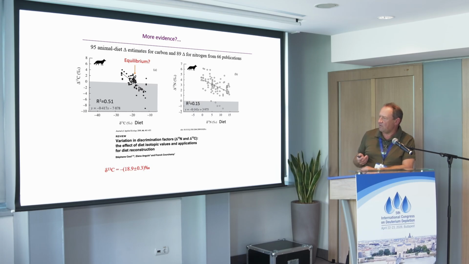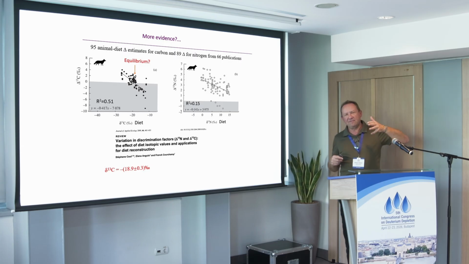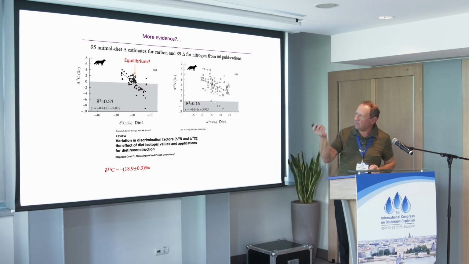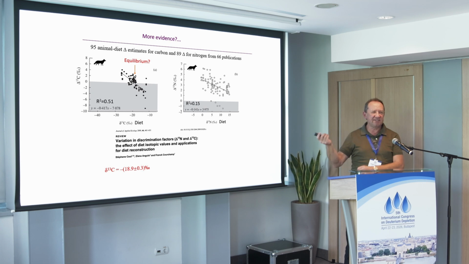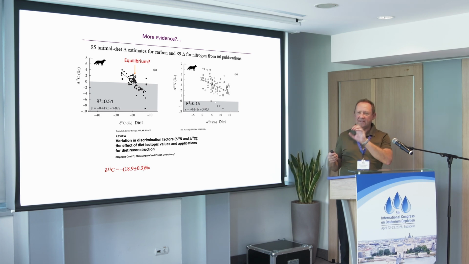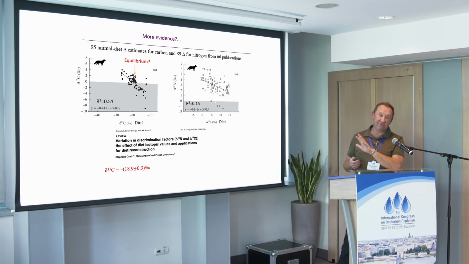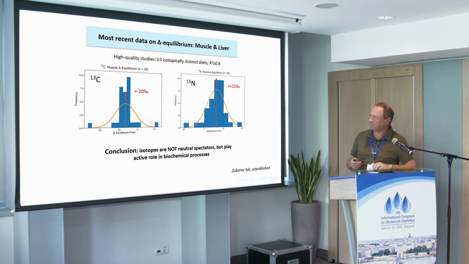The great review paper by Caut et al. looked at different dimensions, but also saw an equilibrium. If I interpret their data, they also saw an equilibrium at minus 20 per mil. But people have criticized this paper and largely ignored it because they found one specific error. This error was justified, but it was just a minor thing. Because of that, they just said the whole thing is wrong.